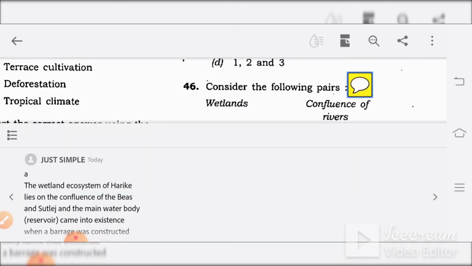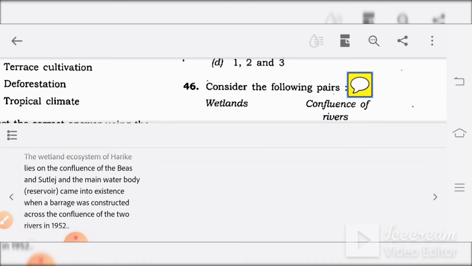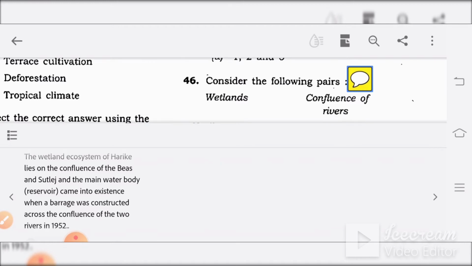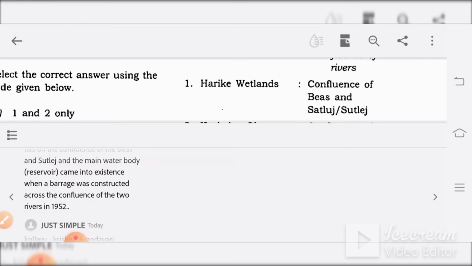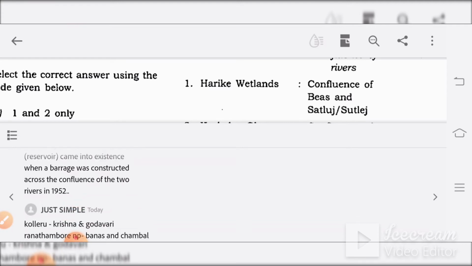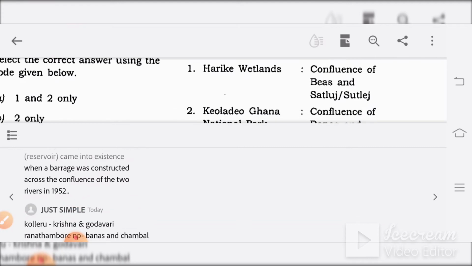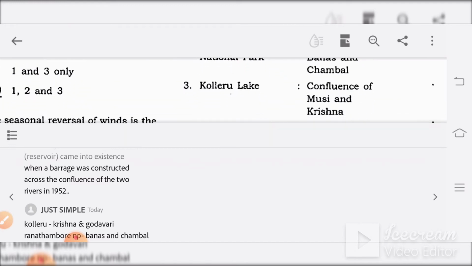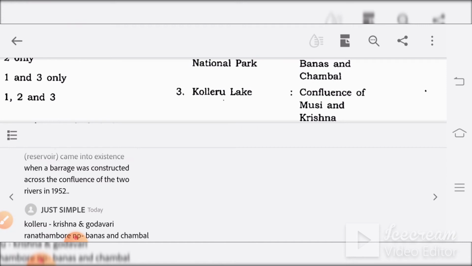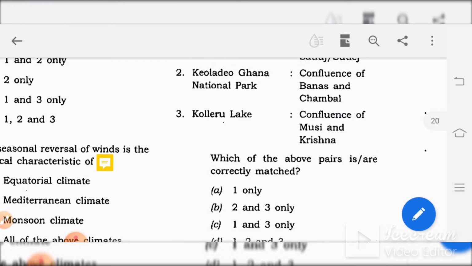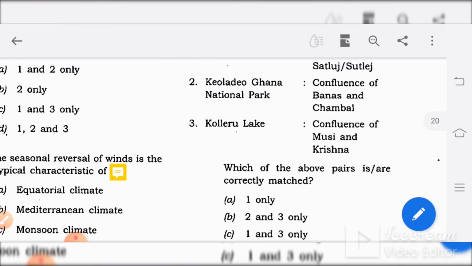Over here, the first option is correct. Harike wetland, it is on the confluence of Beas and Satluj, whereas Kolleru Lake is where Krishna and Godavari meet, and then for Banas and Chambal, the national park which is there is Ranthambore National Park. So the answer for this question is A, 1 only.